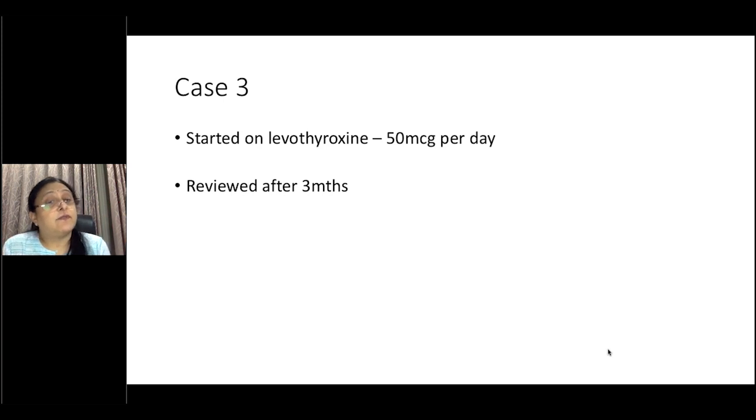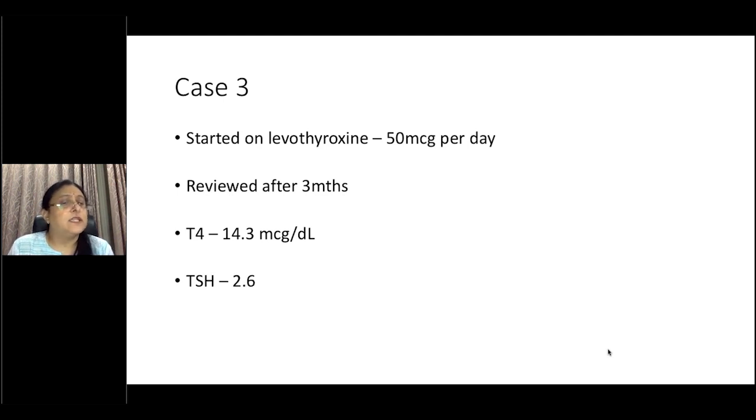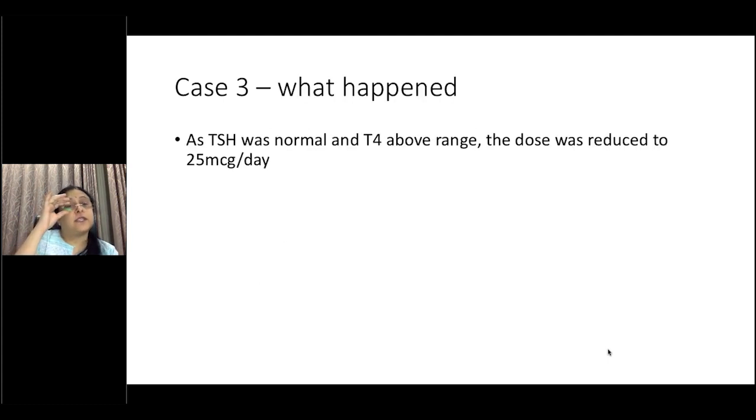The child was reviewed after 3 months, and at that time the T4 was 14.3, which is just a touch above what would be normal. Normal cutoff would be around 13 to 13.5. TSH was 2.6. So what next? I would have done something different here, but as the TSH was normal and the T4 was above range, the dose was reduced down to 25 micrograms per day, and the plan was to repeat the thyroid profile in a couple of months.